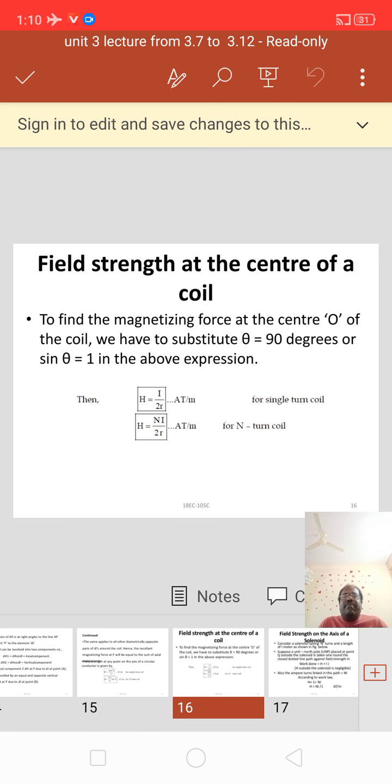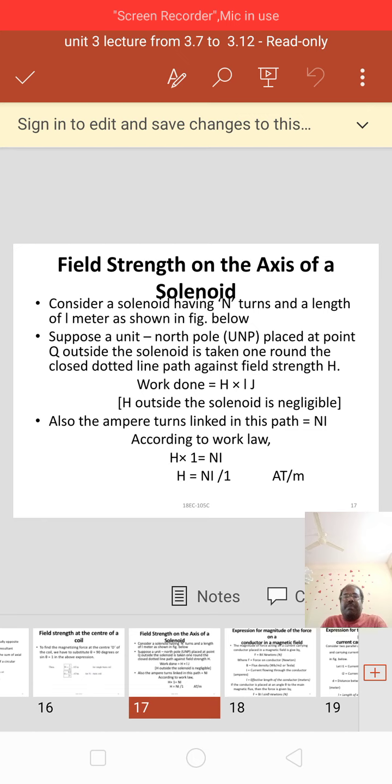Next, to find the magnetizing force at the center O of the coil, we have to substitute theta equal to 90 degrees, or sin theta equal to 1, in the above expression. Then H equal to I by 2R ampere turns per meter for single turn coil, and H equal to N I by 2R ampere turns per meter for n turn coil. Okay, this is an important expression: H equal to I by 2R for single turn, and for n turn coil, H equal to N I by 2R. Units is ampere turns per meter.